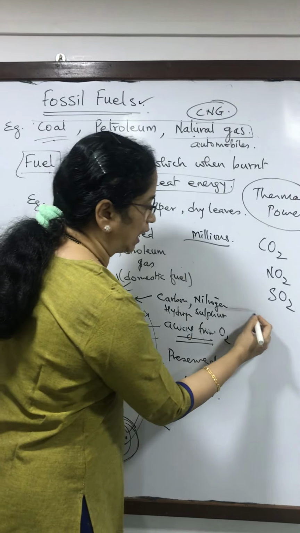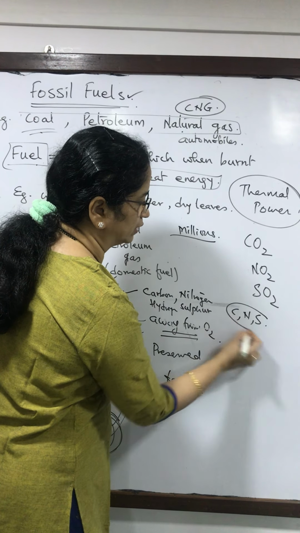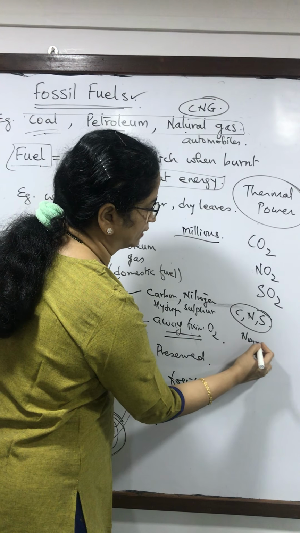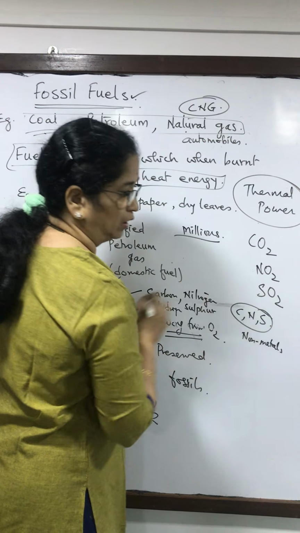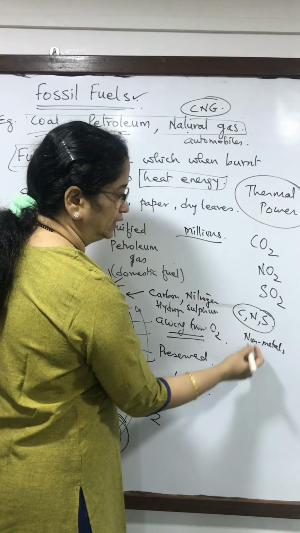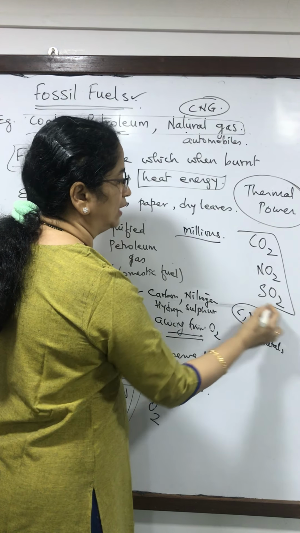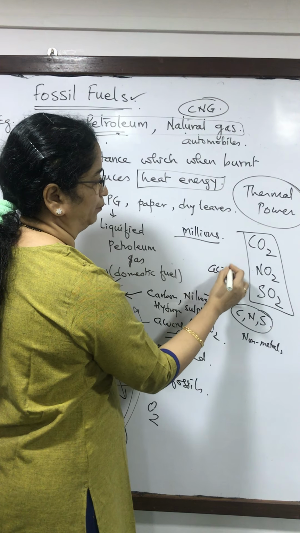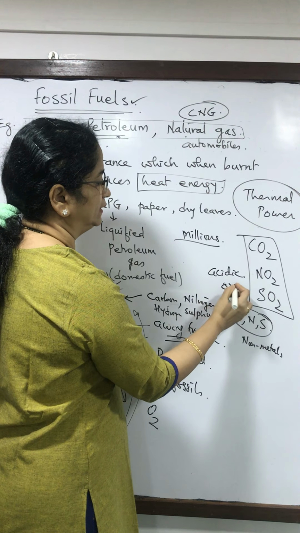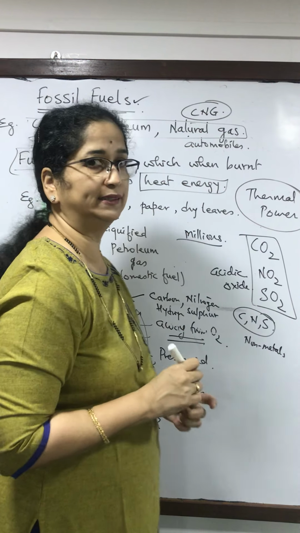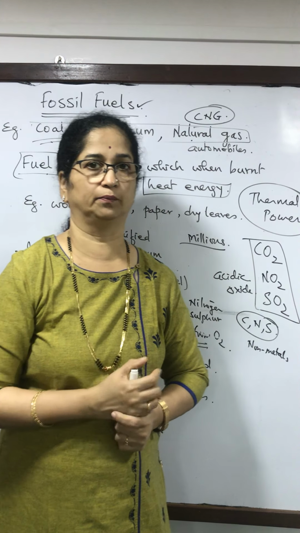Now we know that carbon, nitrogen and sulfur are all non-metals. So these oxides of non-metals are all acidic oxides. That means they will produce acids when they are dissolved in water.